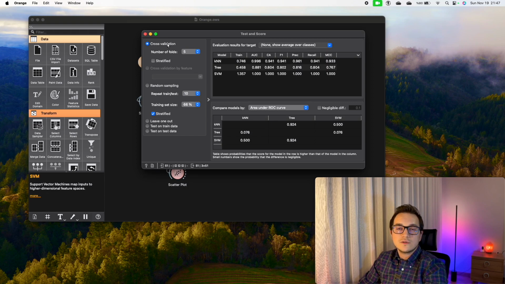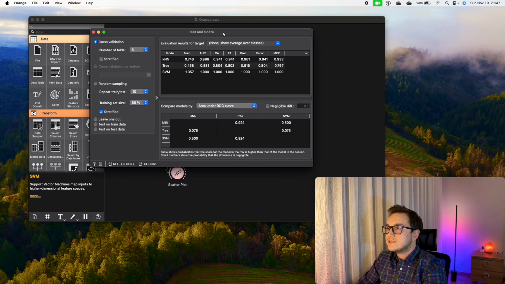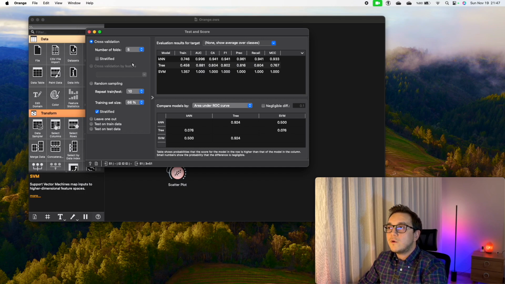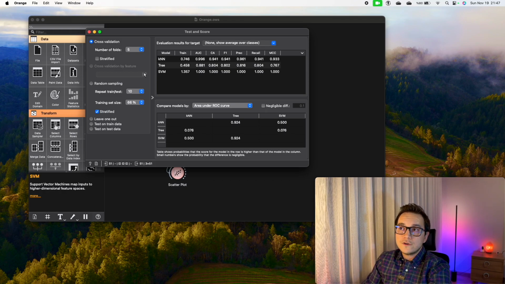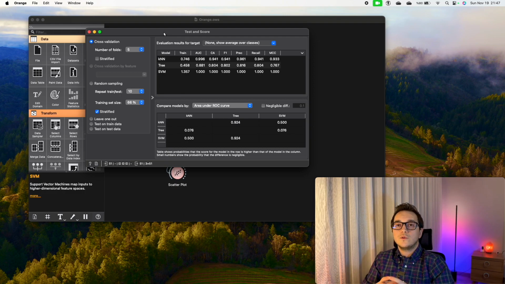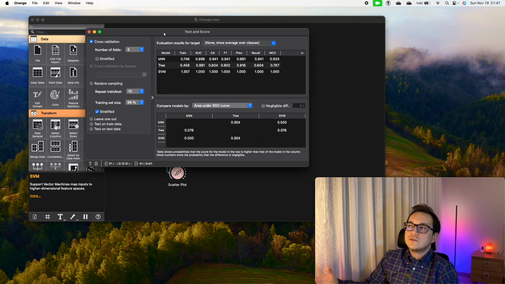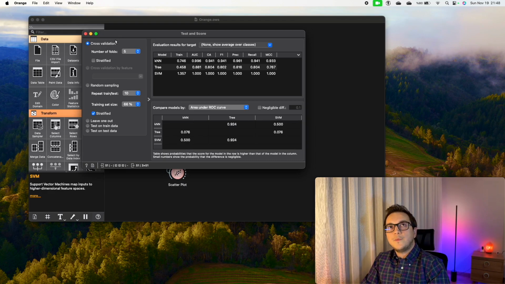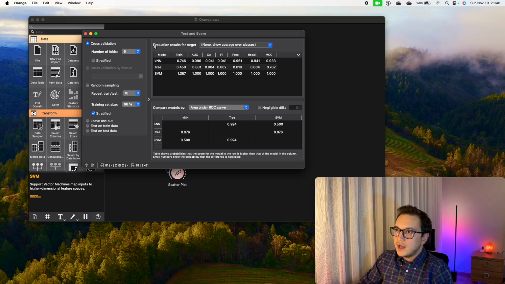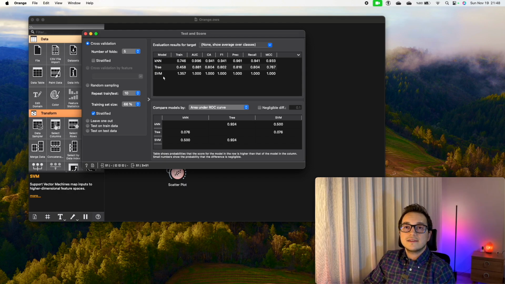So what we did, just to start with, we made a cross-validation, which is actually quite important because in the previous video, we made separate test and train sets. But for an overall opinion, what you first do, you make a cross-validation, which is easy for you to compare the results, just to see the preliminary results. It's a very good performing sample test train separation tool. And in here you see KNN, tree, support vector machines. Well, the best performing one is support vector machines. As you see here, it gets very good results.